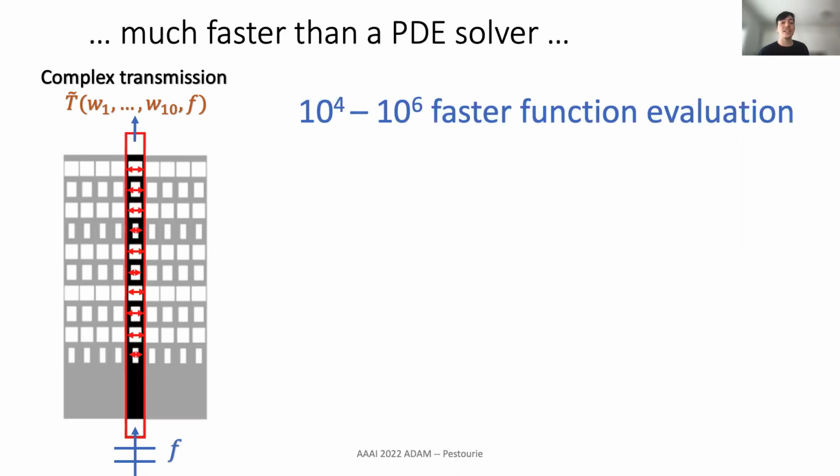At evaluation time, since a surrogate model does not solve for the PDE solution, but rather evaluates a fit, surrogate models are orders of magnitude faster than PDE solvers. For an application like this in optics, a typical speedup would be 10,000 times faster for 2D simulations and 1 million times faster for 3D simulations.